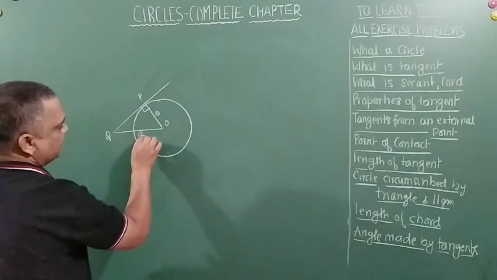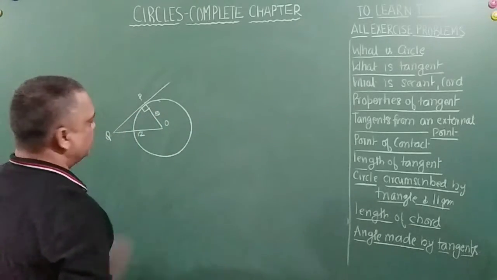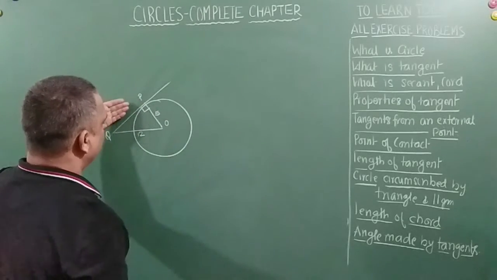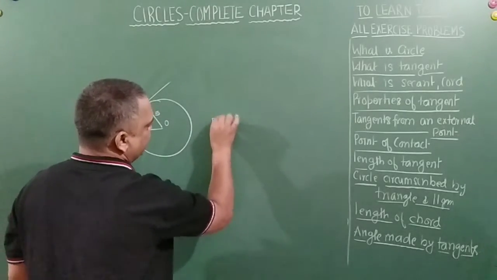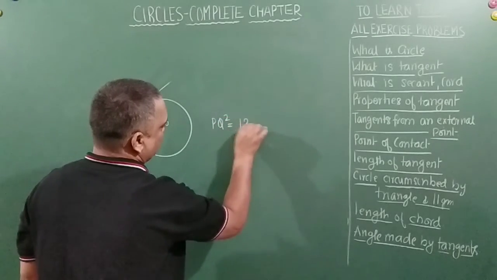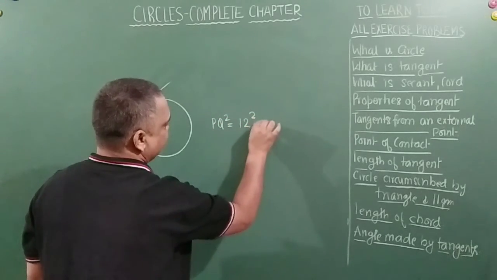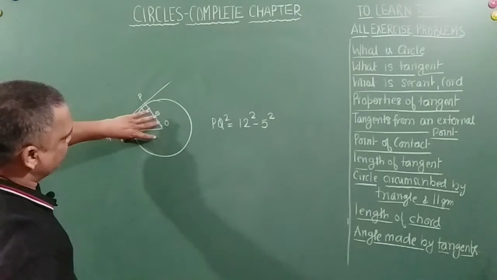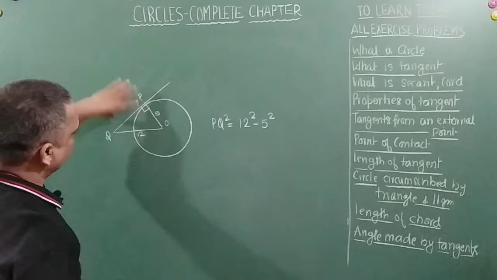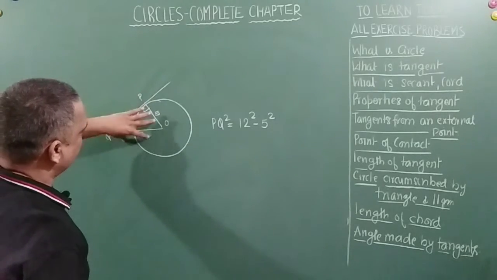So this is 5, this is 12. So we can find out this. That is 12 square minus 5 square will be equal to this square, right? So we can write PQ square is equal to 12 square minus 5 square. Correct? So this is hypotenuse, right? So this square will be equal to this square minus this square.